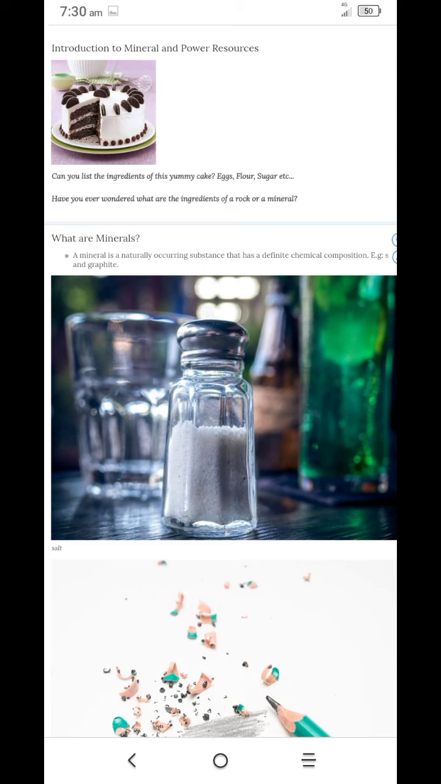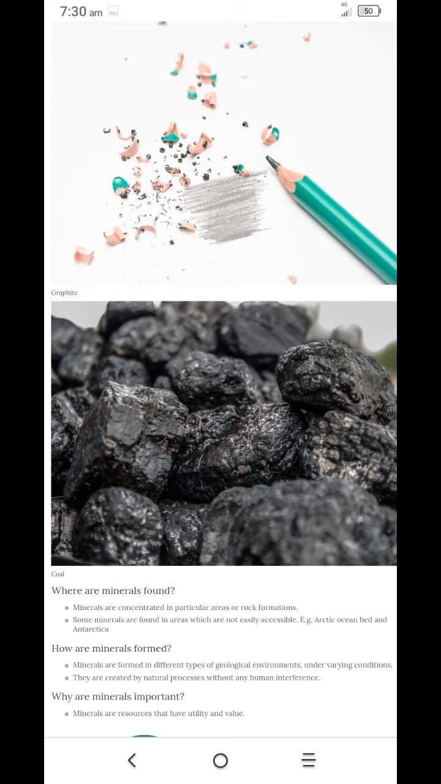Already I explained what minerals are, but once again I want to explain. A mineral is a naturally occurring substance that has a definite chemical composition. For example, salt, graphite, etc. In your pencil there is graphite, with which you can write. It contains graphite, and that is also a mineral.